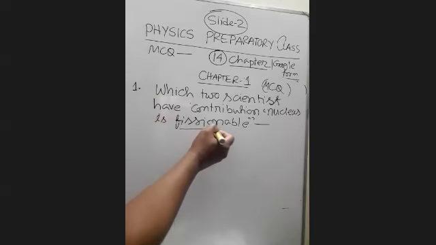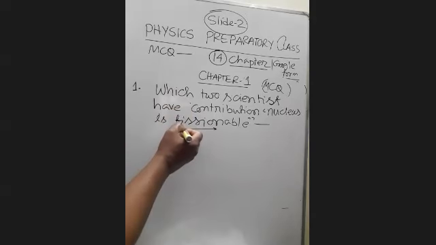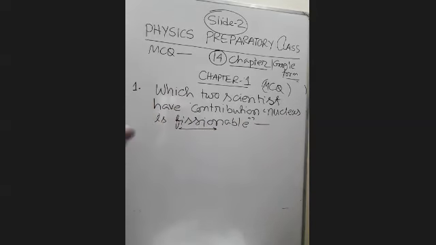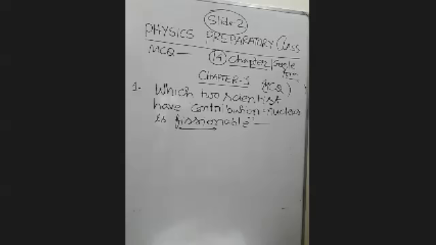Yes, Sadman. Sir, what does fissionable mean? Fissionable means you make fission. What does fission mean? When you break something and it produces two or more things, that is fission. And fusion means when two or more substances add together, then it is fusion.